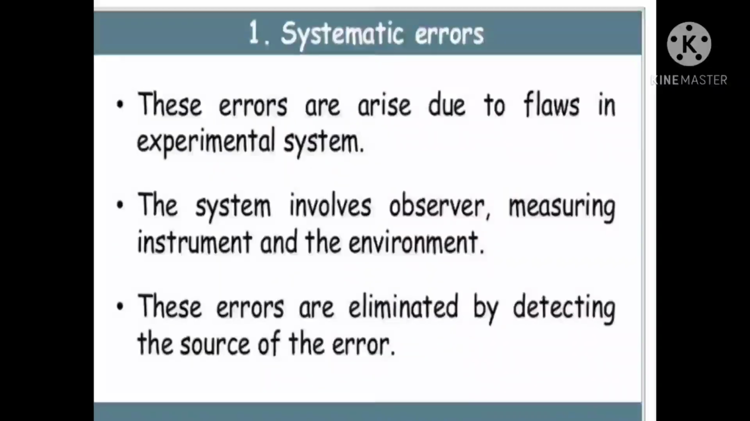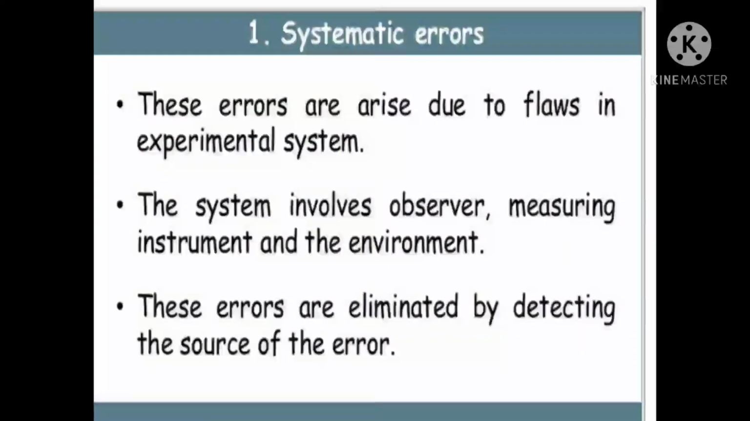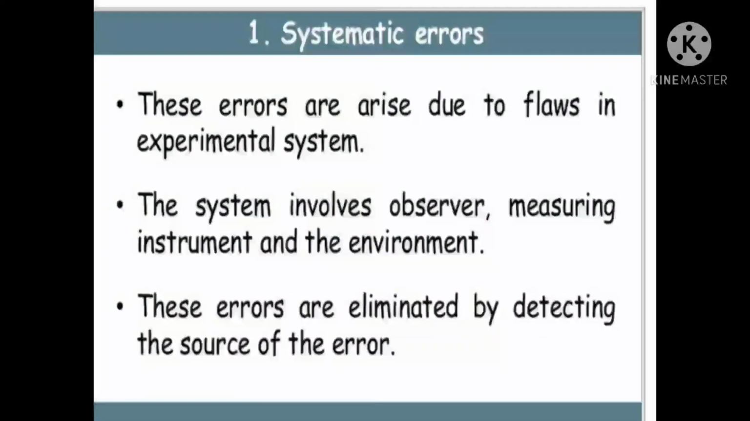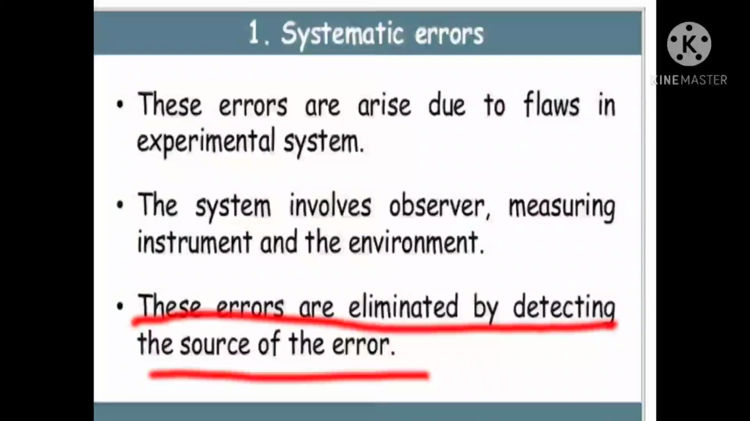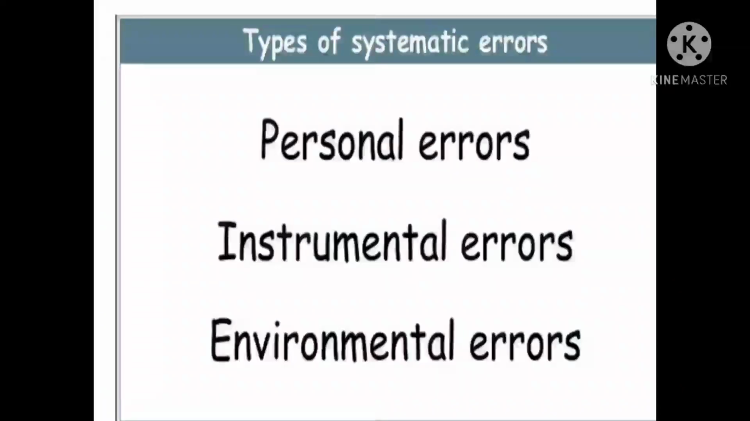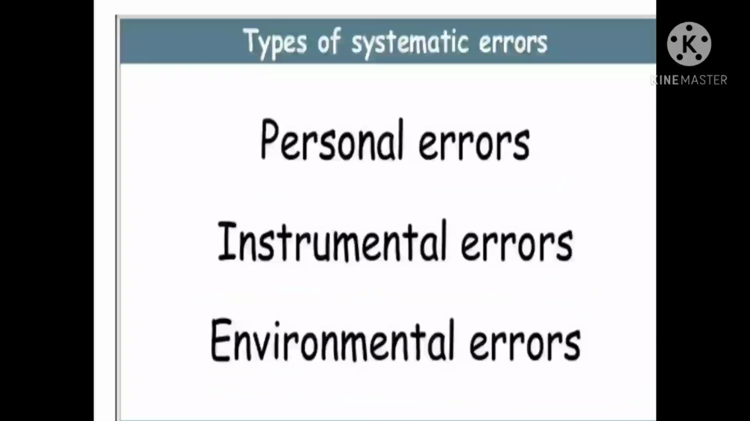Systematic errors. These errors arise due to flaws in the experimental system. Flaws means drawbacks. The system involves the observer, the measuring instrument and the environment. These errors are eliminated by detecting the source of the error. What are the types of systematic errors? Personal errors, instrumental errors, environmental errors.